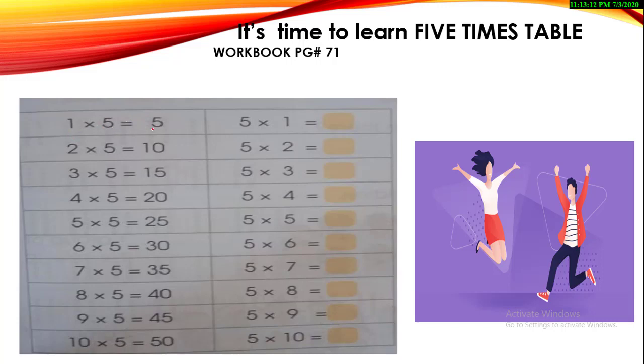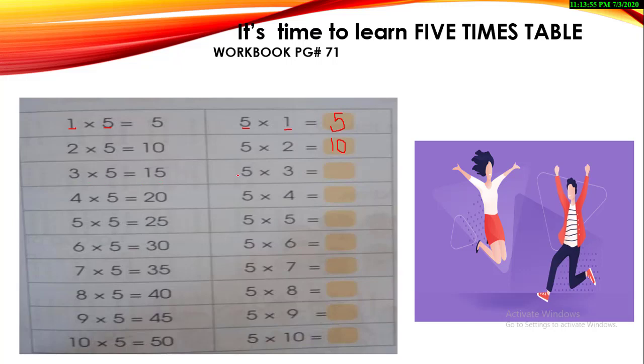1 5s are 5 or 5 1s are 5. In both cases, the answer will be the same. This is a multiplication fact: if we change the places of these two numbers, whether it's 1 5s or 5 1s, the answer will be the same. 2 5s are 10 and 5 2s are 10. So start writing it with me on your workbook page number 71. You are supposed to just write down the answers in the given boxes.